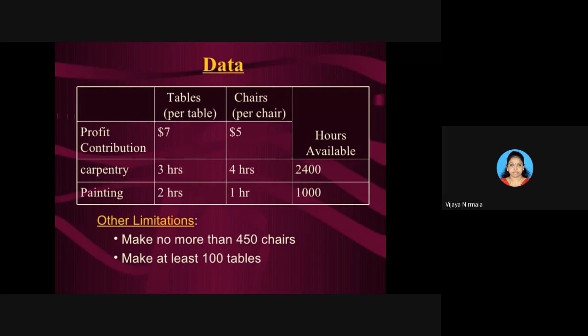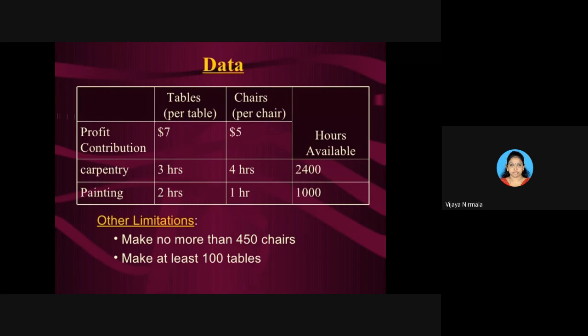What did they say? In a month, you should not prepare more than 450 chairs. అంటే 450 chairs కన్నా మీరు ఎక్కువ చేయటానికి లేదు అని చెప్పేశాడు, in a month. And the other restriction is you need to make at least 100 tables.